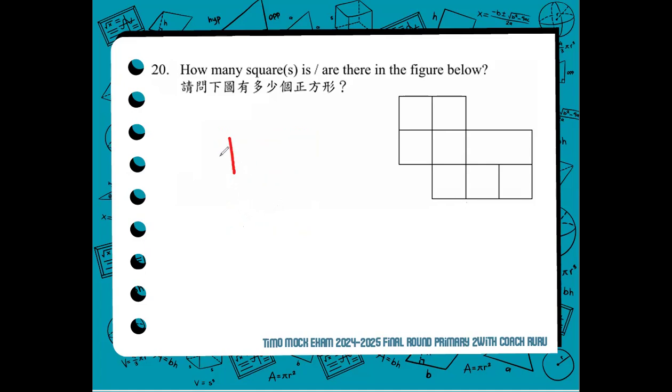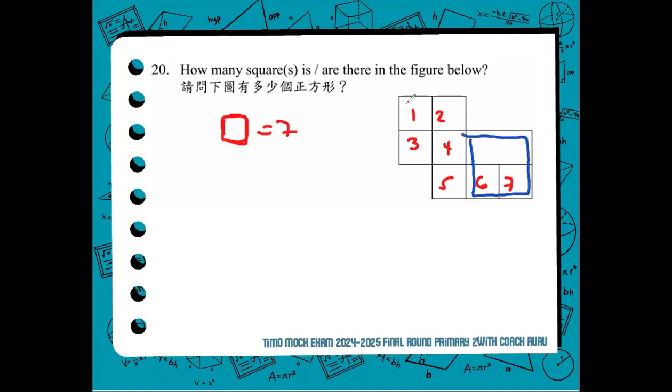So let's count the squares per row. The first squares, the smaller ones: 1, 2, 3, 4, 5, 6, 7. So there are 7 for that. And for the bigger squares, 1, right? That's 1.